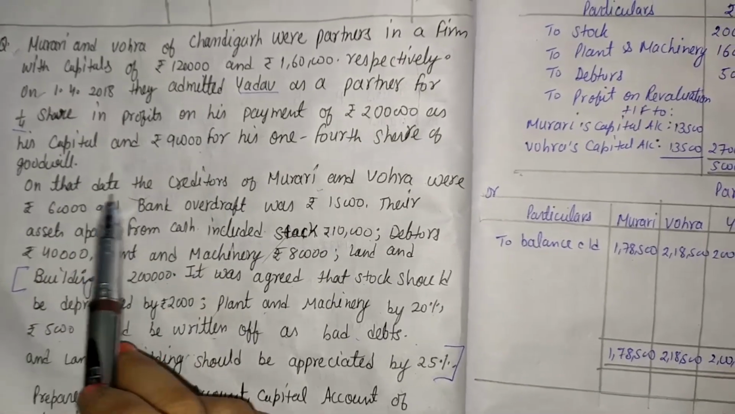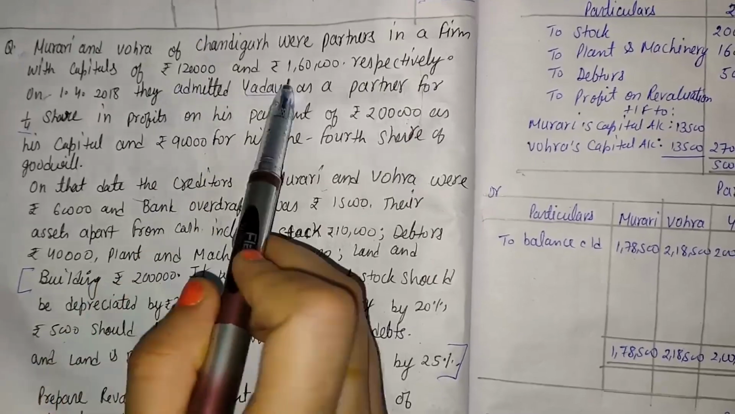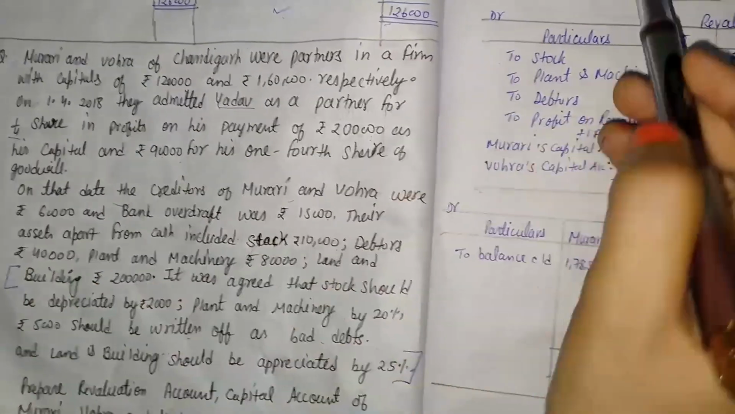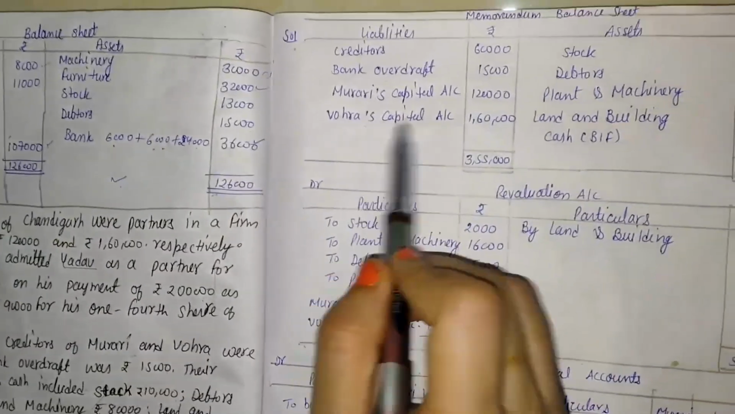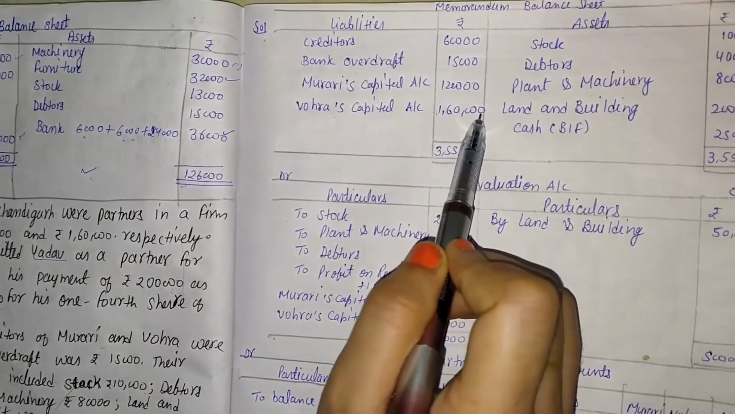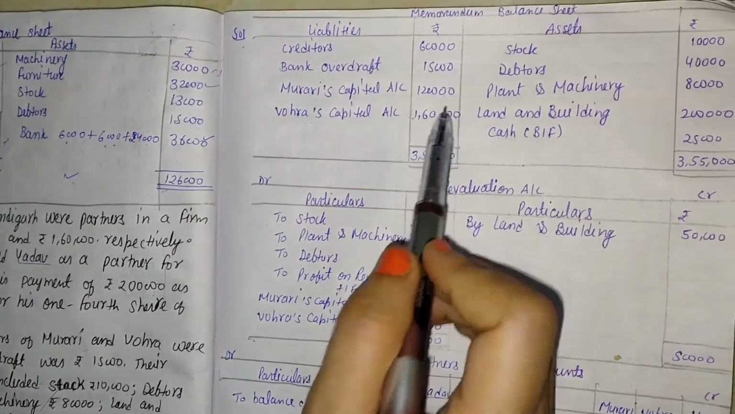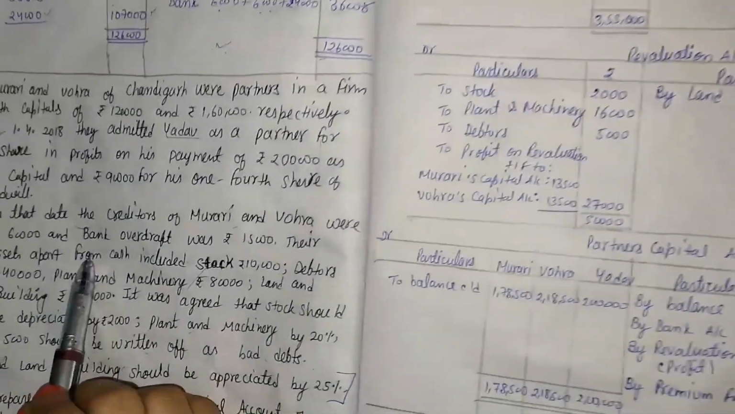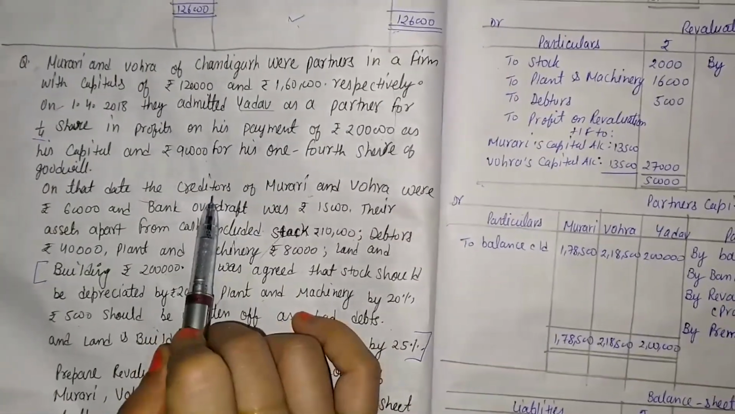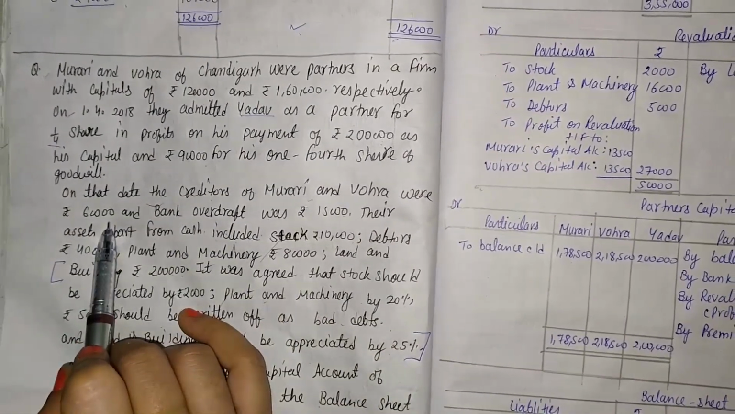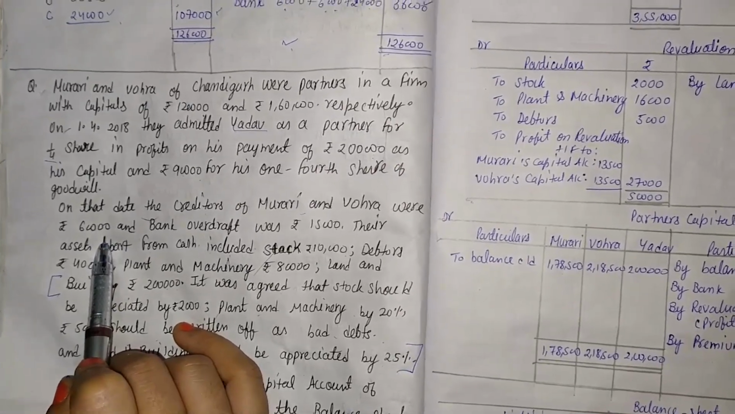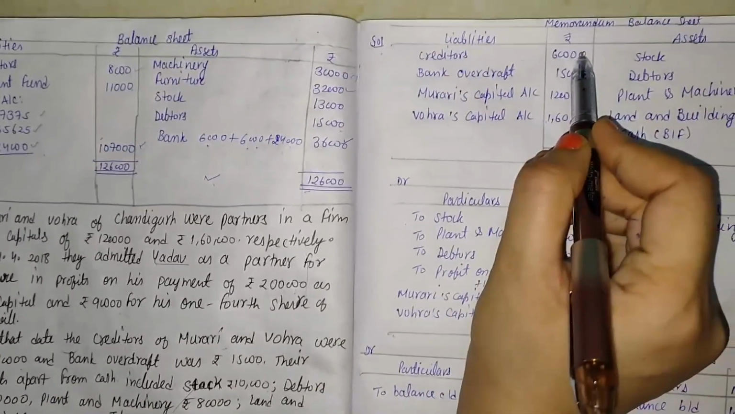Here the first information that is given is the capital of Murari and Vohra. Here it is, Murari's capital and Vohra's capital, that is 1,20,000 and 1,60,000. And the next information, from the previous balance sheet, is the creditors value, and the creditors value is 60,000. Creditors come on the liability side. Here the creditors value is 60,000.